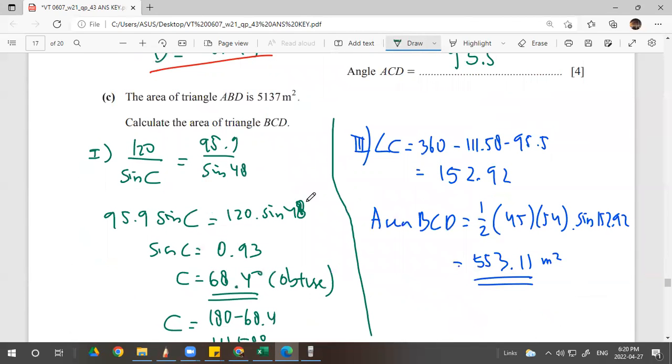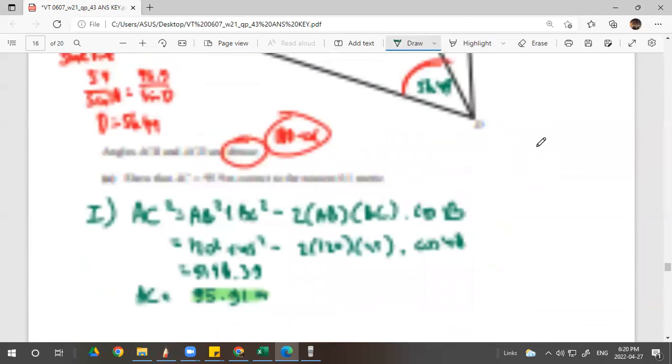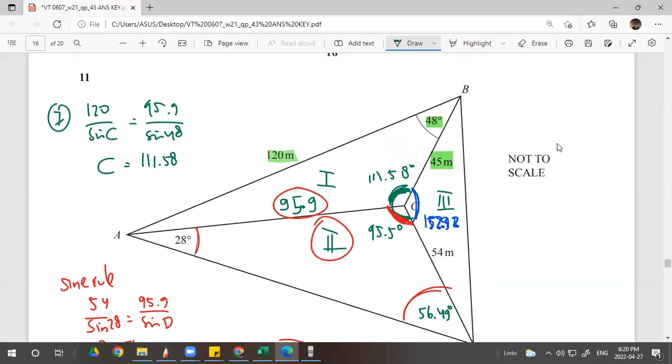And then calculate the area of triangle BCD. How do you calculate it? Look at this, girls. I use the blue color. How do you calculate the angle BCD? Very simple. You subtract from 360: 360 subtract 111.58 subtract 95.5. And then you will get the answer of 152.92.